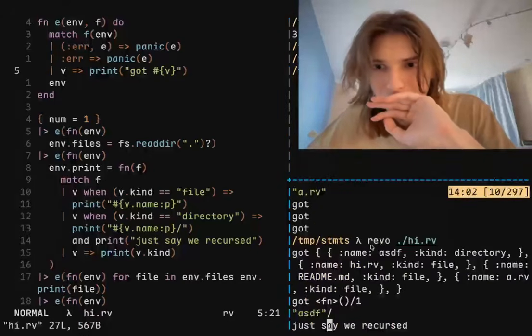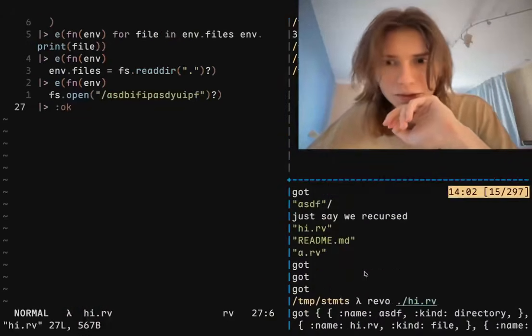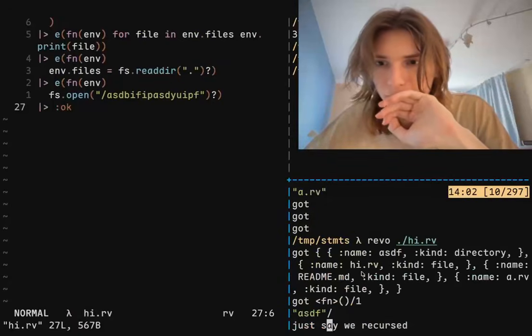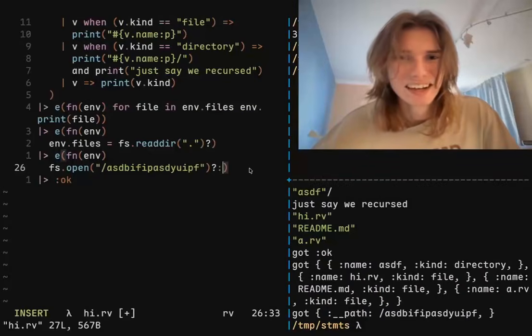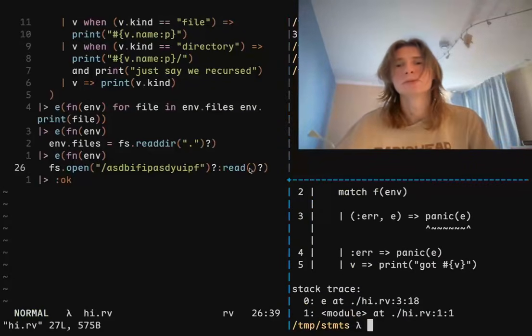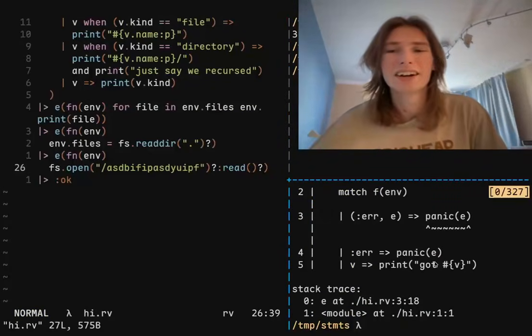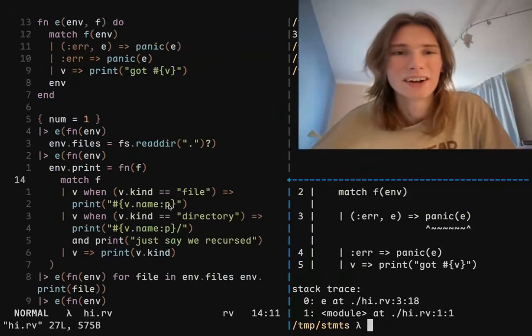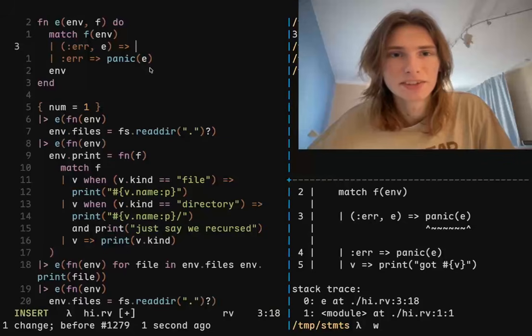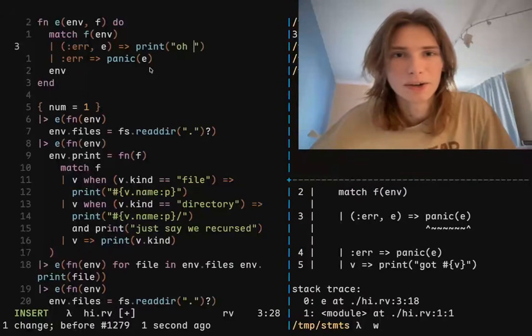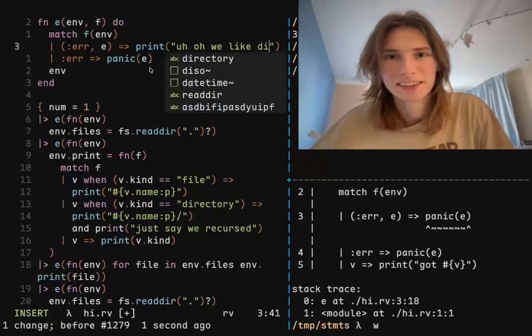First one we got a function. No, the second one we got a function. First one we got a wait. The last one we got. I'm a horrible programmer. Yay, let's go. All right, so we got this, and then we say print, oh, we like died.